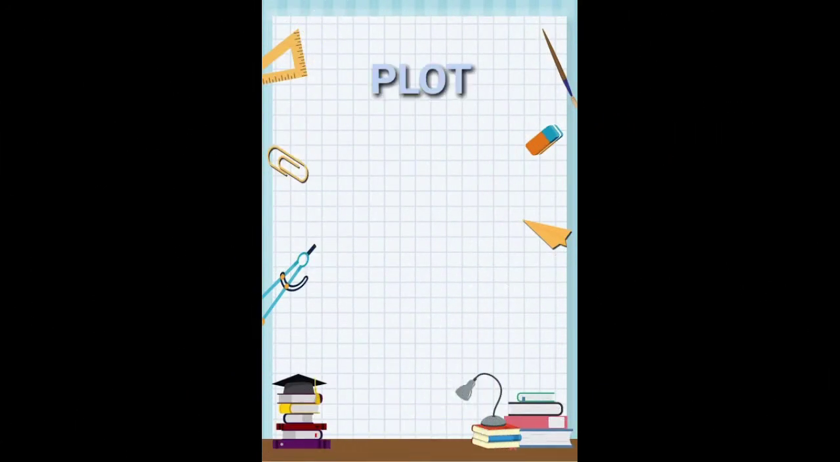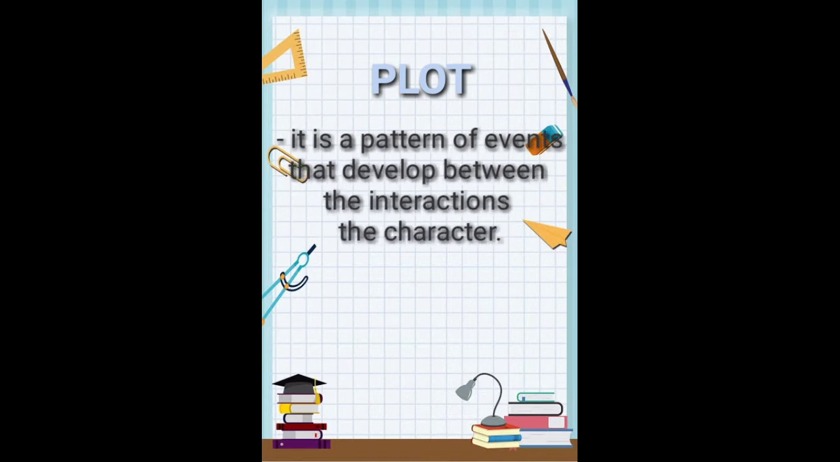Now we have plot. Plot is a pattern of events that develop between the interactions of the characters. We have 5 elements of plot. First is the exposition. It is the start or introduction of the story, the background information that the reader must have in order to understand the story. This is where the characters and setting are introduced.